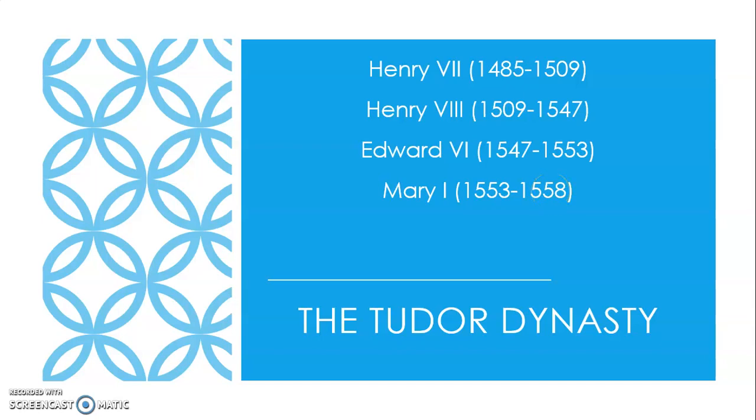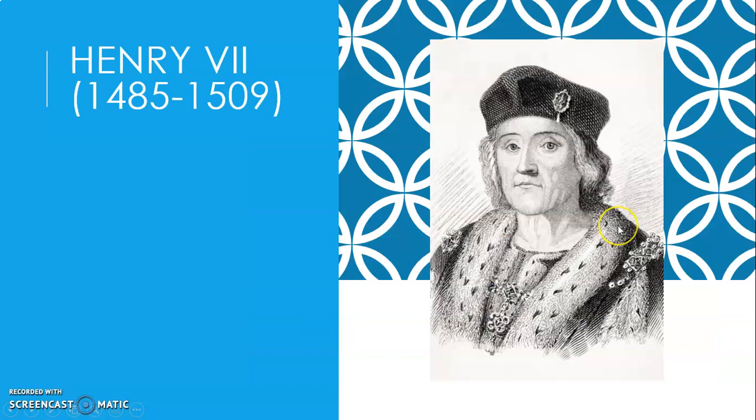But then we have the big one, okay, the most important monarch of them all, who was not a man, okay, a woman, and what a woman, Elizabeth I. Elizabeth I was also the daughter of Henry VIII, and she ruled over the United Kingdom from 1558 to 1603. What a lady! Okay, let's have a look at all of these kings. Actually, in this lesson, just two of them, I hope so.